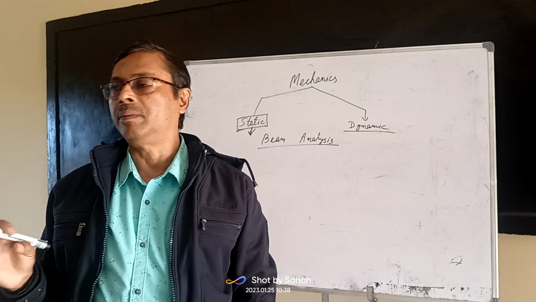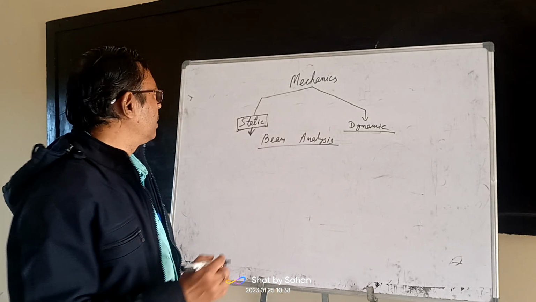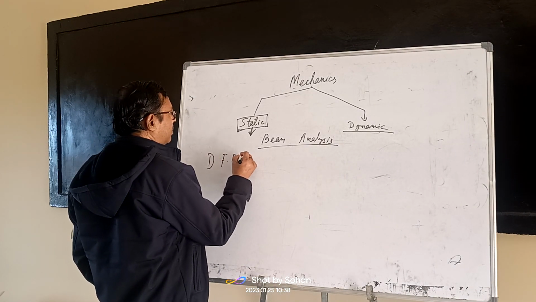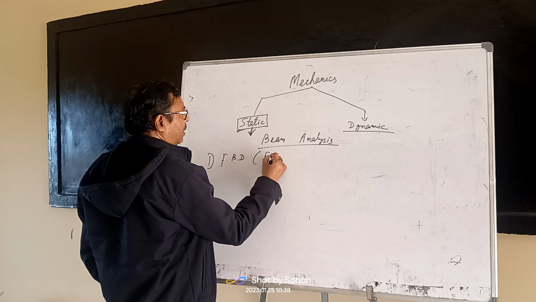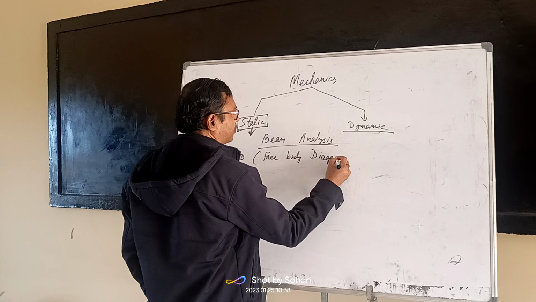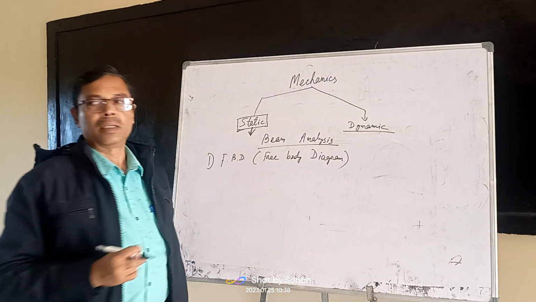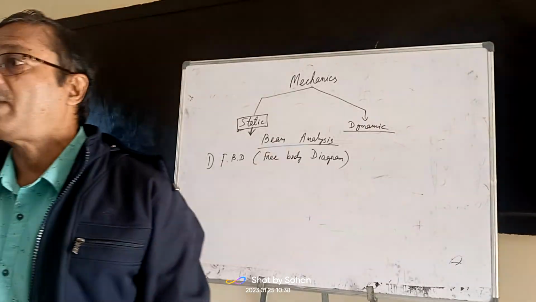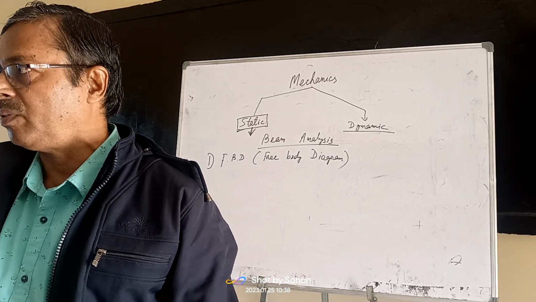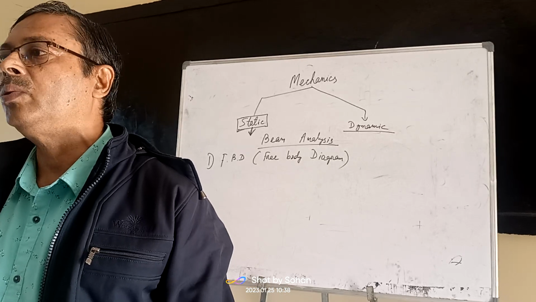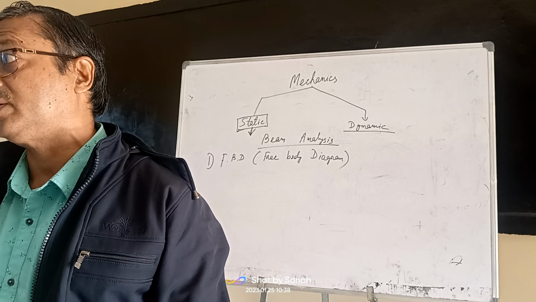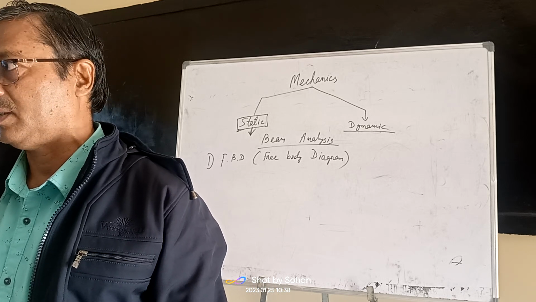So, how to analyze a beam? First of all, you have to draw the free body diagram, FBD. FBD means free body diagram. What is a free body diagram? It is nothing but the process of isolating a body from the surroundings and introducing reactions or forces at the points of contact, including the weight of the body vertically downward, and all the forces should pass through the center of gravity of the structure.